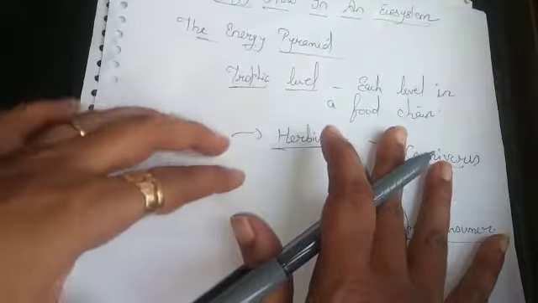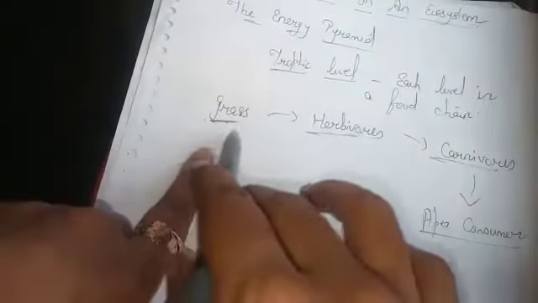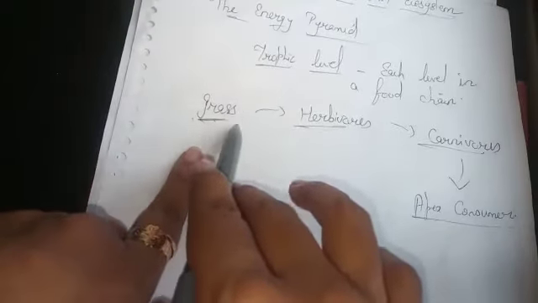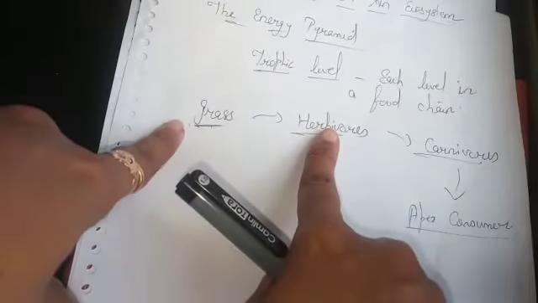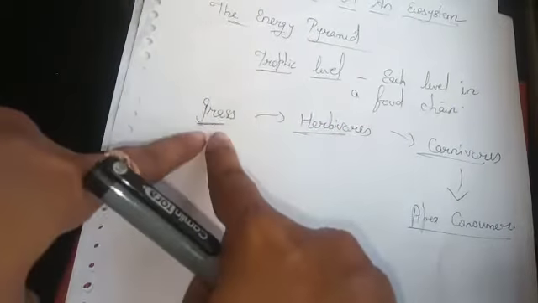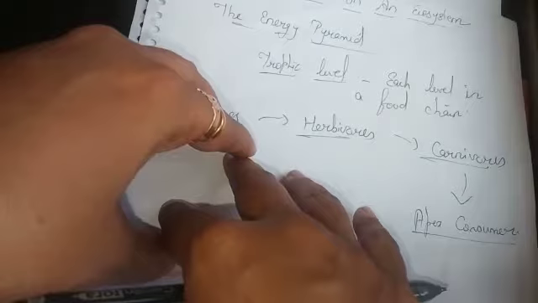If you observe the trophic levels, you will see that the energy which is passed from one trophic level to the other trophic level will go on decreasing. That means the energy obtained by herbivores will be only part of the grass. They will not get the entire energy that the grass contains.